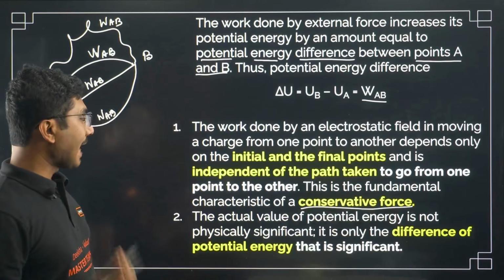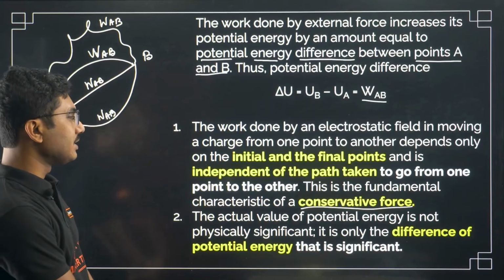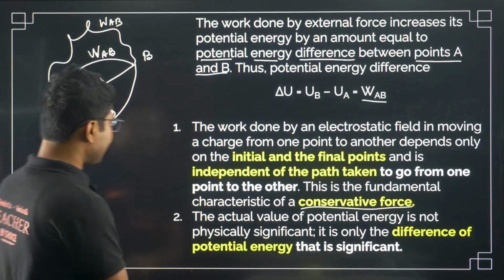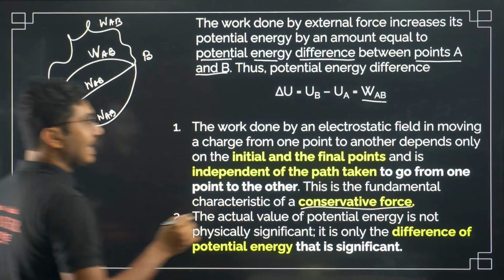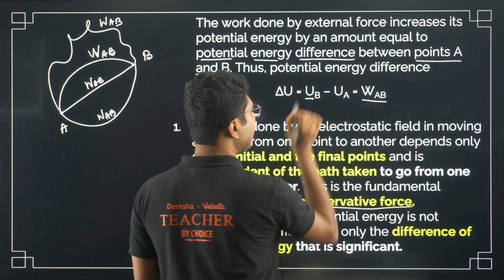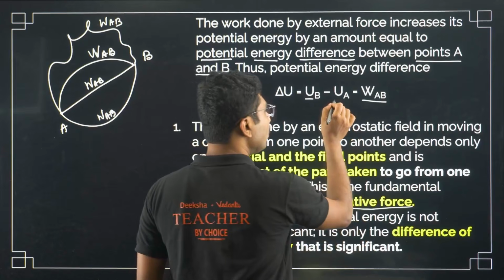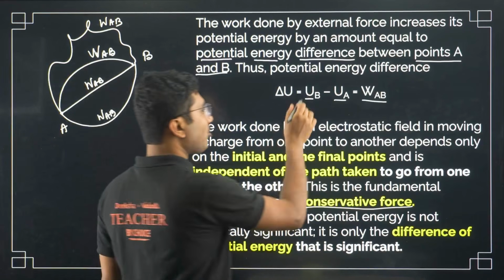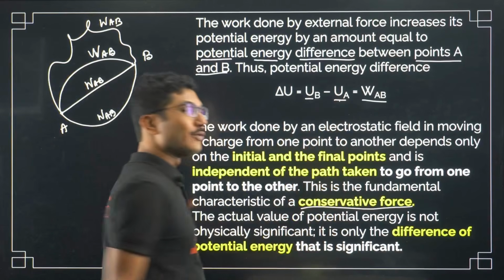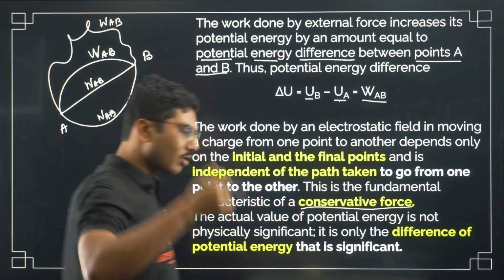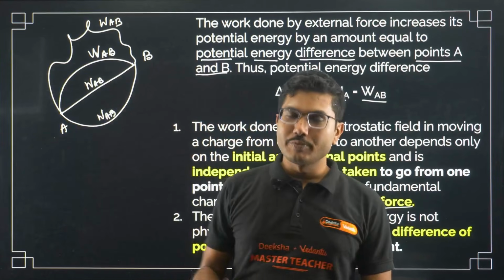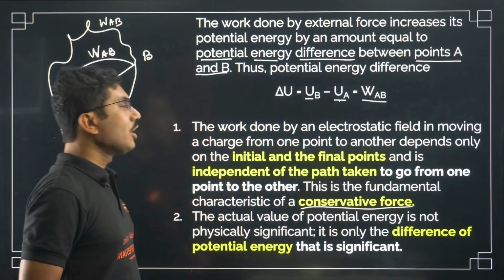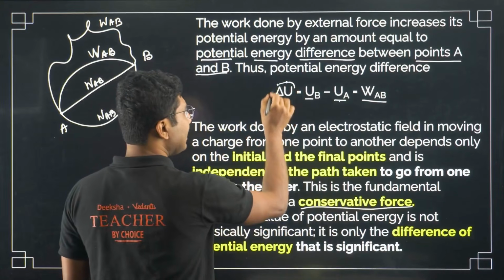The actual value of potential energy is not physically significant. The actual value, that's what I am saying. The actual value means, suppose I am saying UB or UA. These are the absolute values of potential energy at point B and at point A. So we are not super interested in the absolute or actual value, but we are more interested in the change.